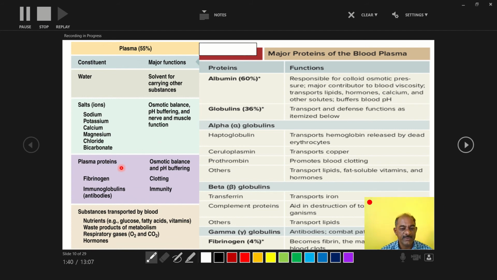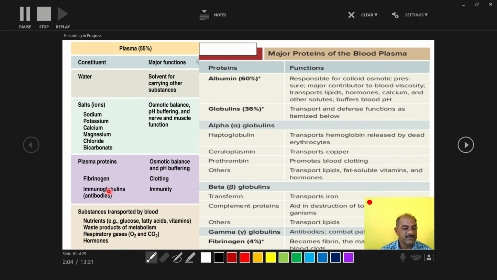Then plasma proteins are also studied in detail later on, but here the plasma protein amount is 7%. They play an important role in osmotic balance and pH buffering. Fibrinogen plays an important role in clotting. Immunoglobulin plays an important role in developing immunity.